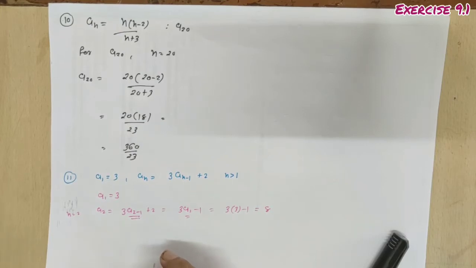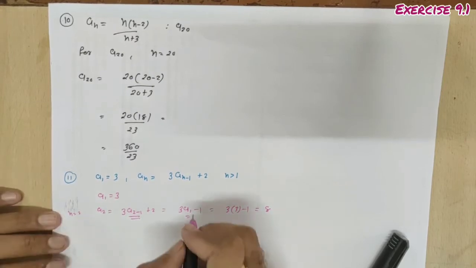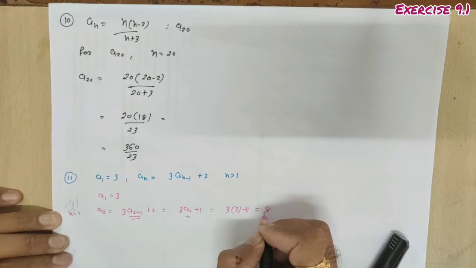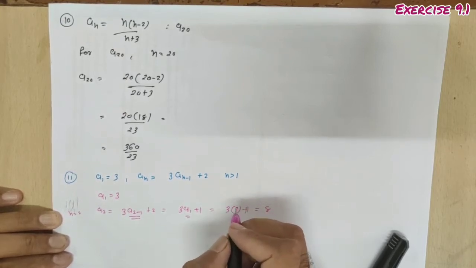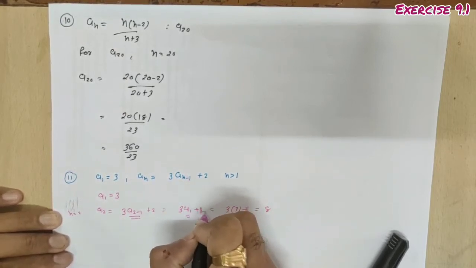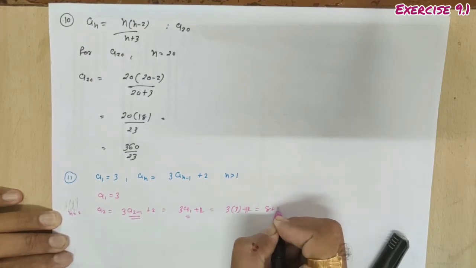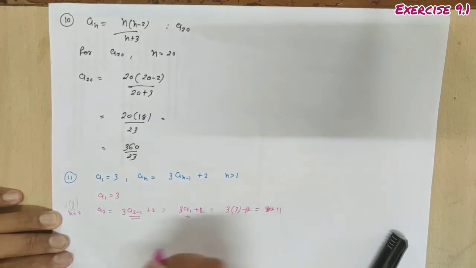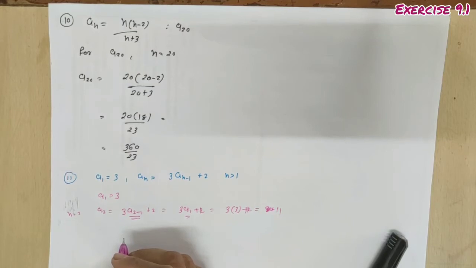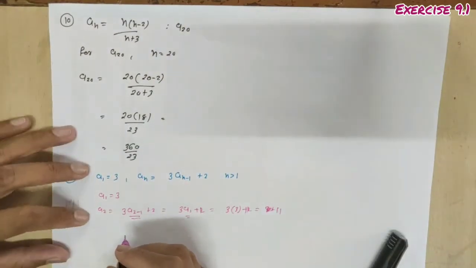Clear? So the second term is obtained by the value of the first term. 9 plus 2 is 11. Done. Similarly we can find the third term.